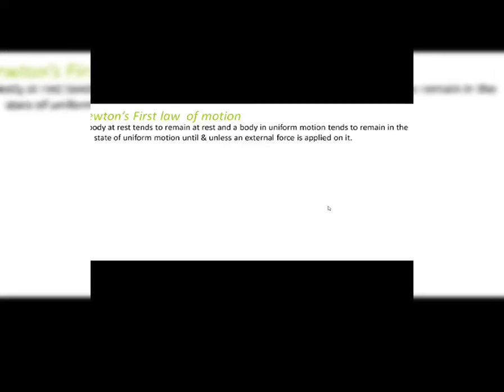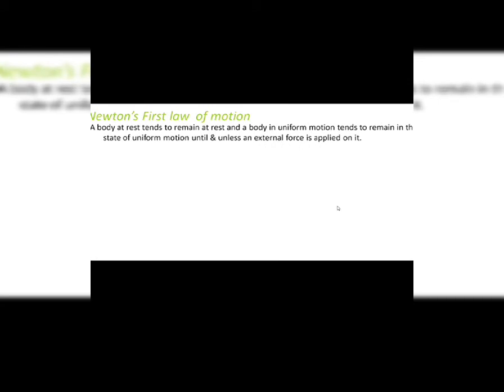Now, thereafter, based on these Galileo's ideas, Newton did a little more research and he came up with the first law of motion. So, what was Newton's first law of motion? It stated that a body at rest tends to remain at rest, and a body in uniform motion tends to remain in the state of uniform motion until and unless an external force is applied on it.